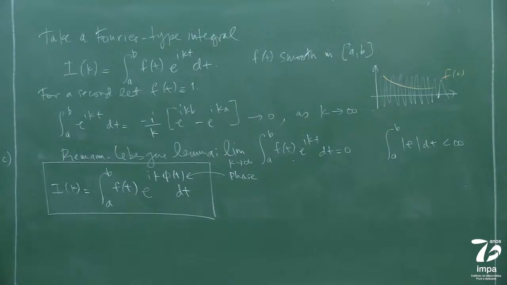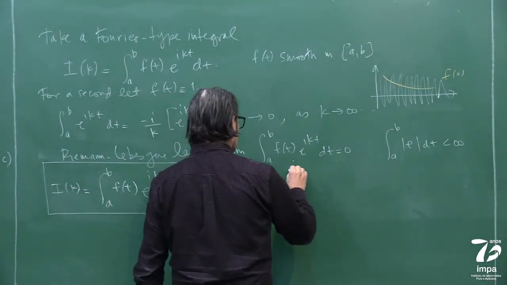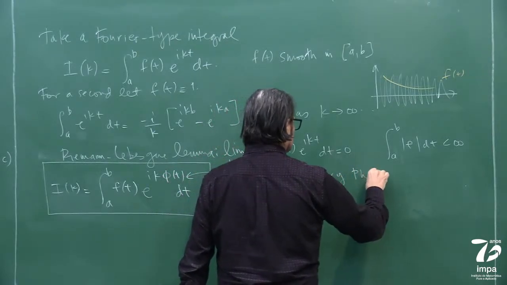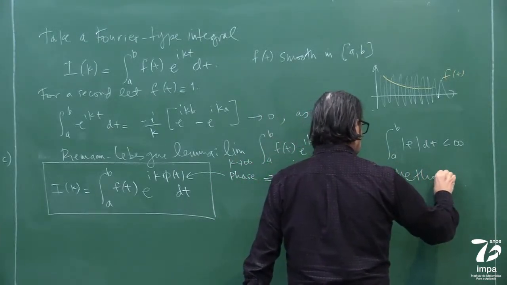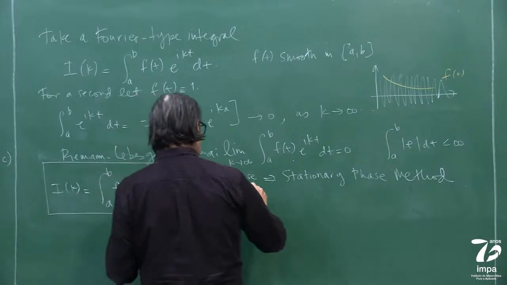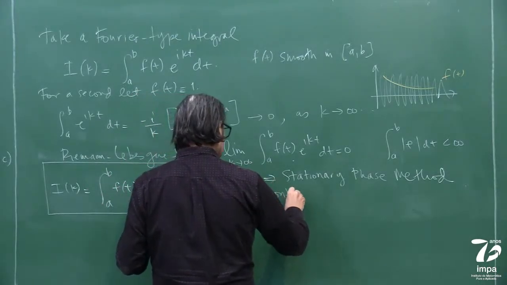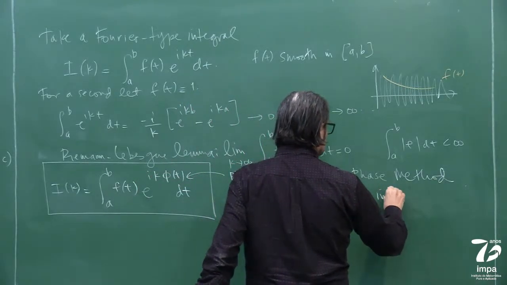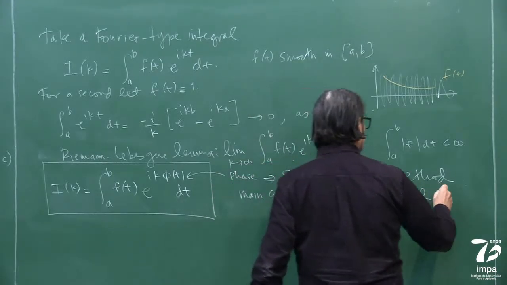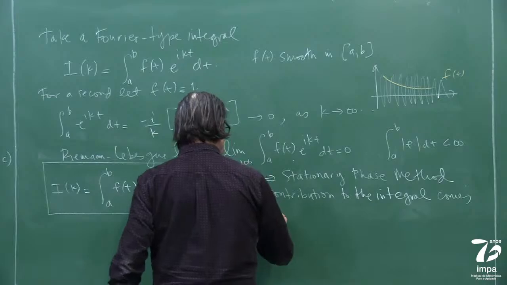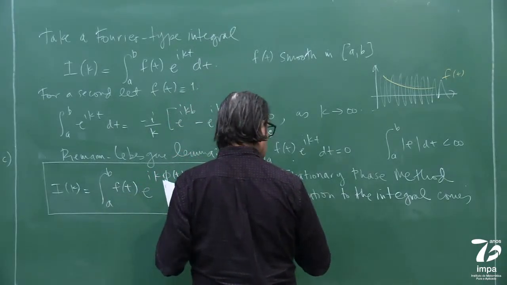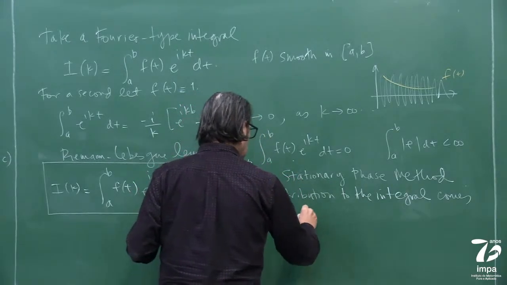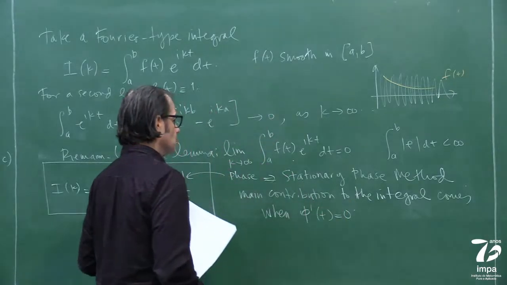So what can be shown, so this implies there's a method called the stationary phase method that tells us that the main contribution to the integral comes when d phi dt is equal to 0, right?